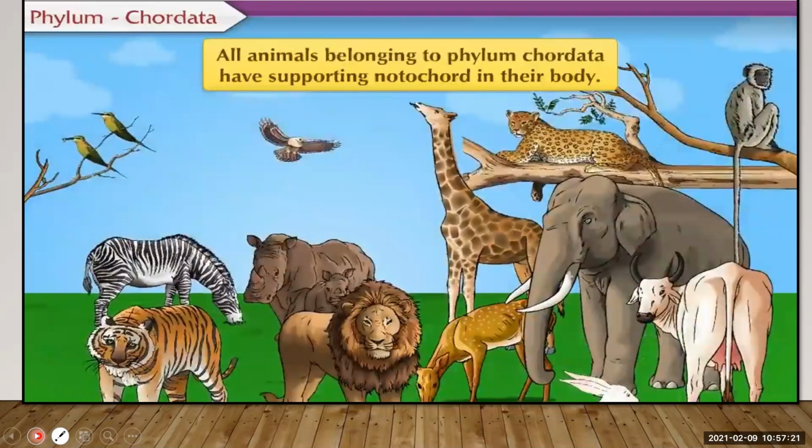See here, all animals belonging to the phylum Chordata have a supporting notochord in their body. All these animals, if you see, have some kind of posture of their body. They have a shape and they can stand erectly, and that support is given by the notochord.